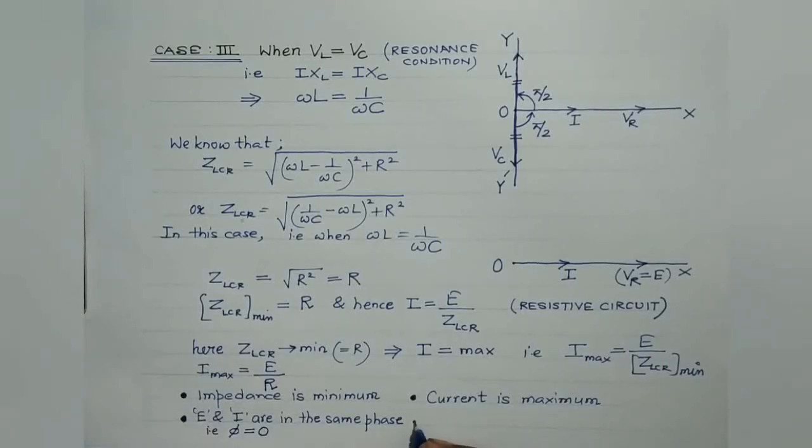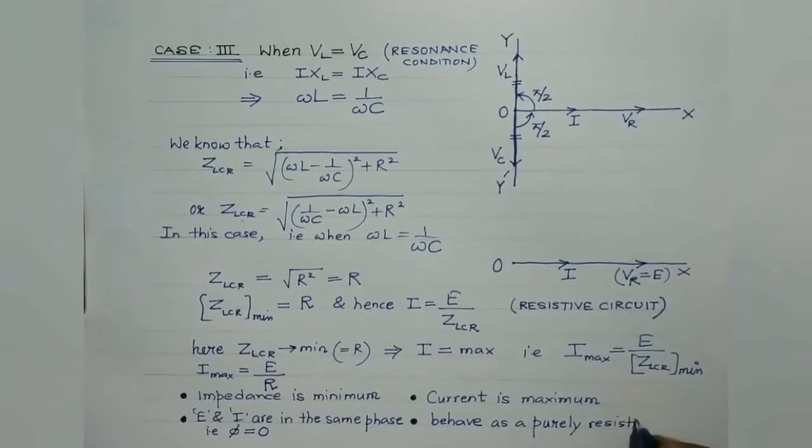And last but not the least, the LCR circuit behaves as a purely resistive circuit. The LCR series circuit at the resonance condition behaves as a purely resistive circuit. So these are the conditions which get satisfied when the LCR series circuit is at resonance condition.